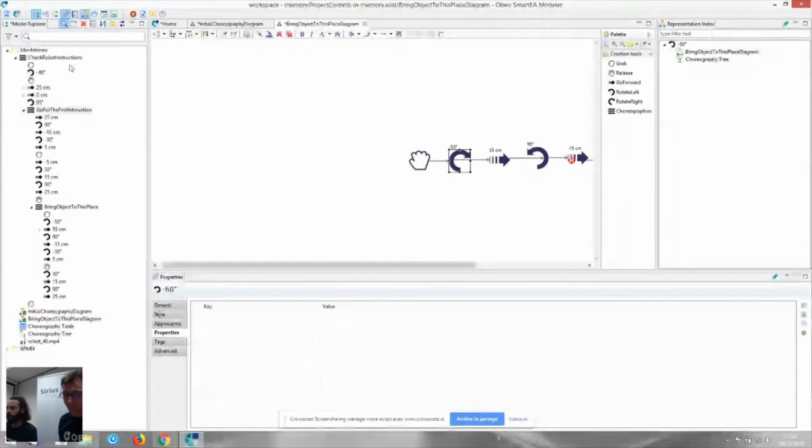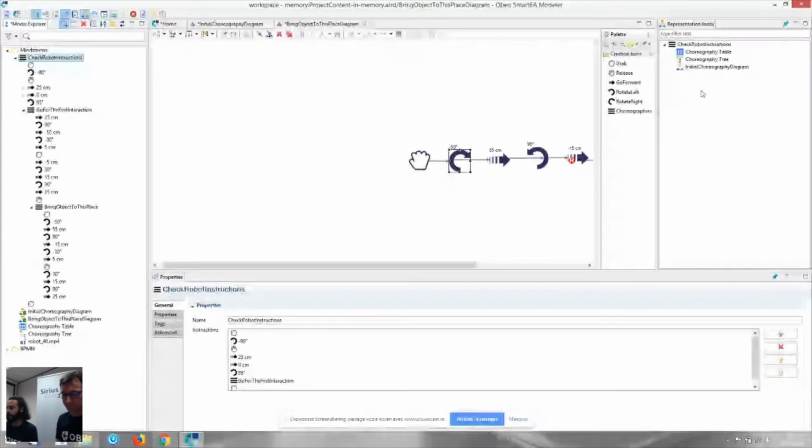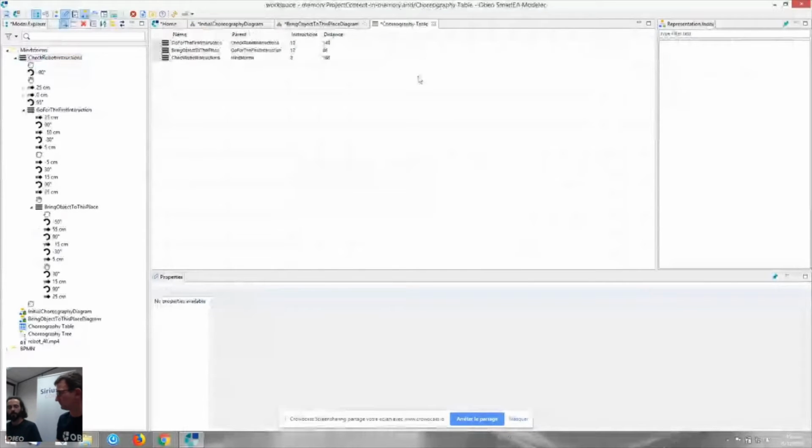If I check a choreography, for example, I can see that this element is used in the table. So in OBE Smarty, you can also use your table representation. All representations defined in your whole design from Serious are available in OBE Smarty, and you can use them. Yes, Smarty not only manages graphical representations, but of course every kind of representation like tables, cross tables, trees.